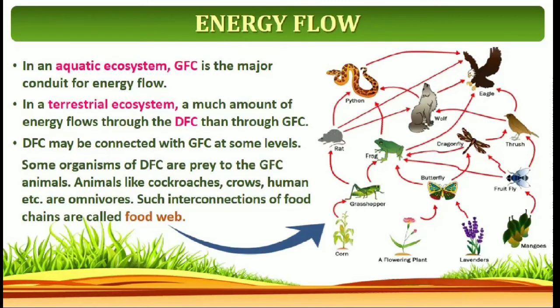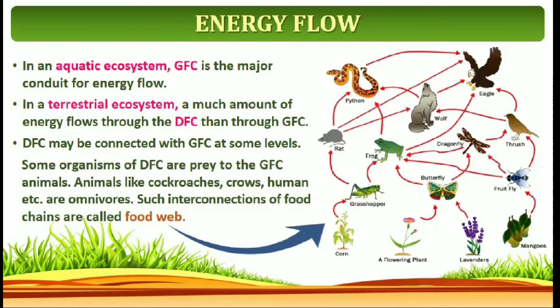In an aquatic ecosystem, the grazing food chain is the major conduit for energy flow. In a terrestrial ecosystem, much more energy flows through the detritus food chain than through the grazing food chain. Detritus food chain may be connected with grazing food chain at some levels. Some organisms of the detritus food chain are prey to the grazing food chain animals.